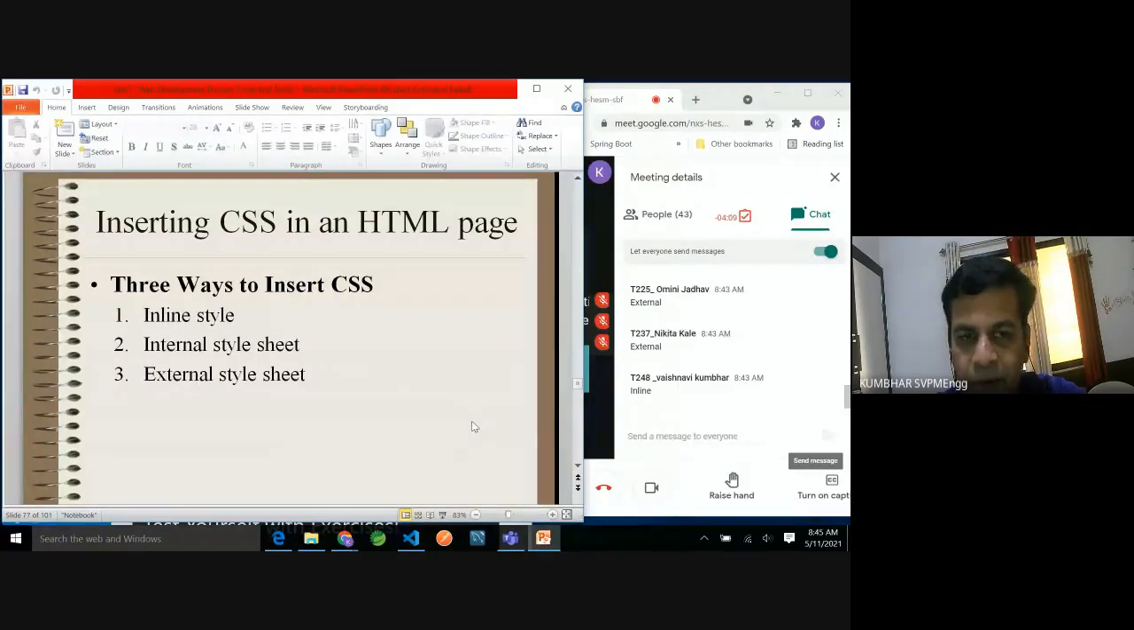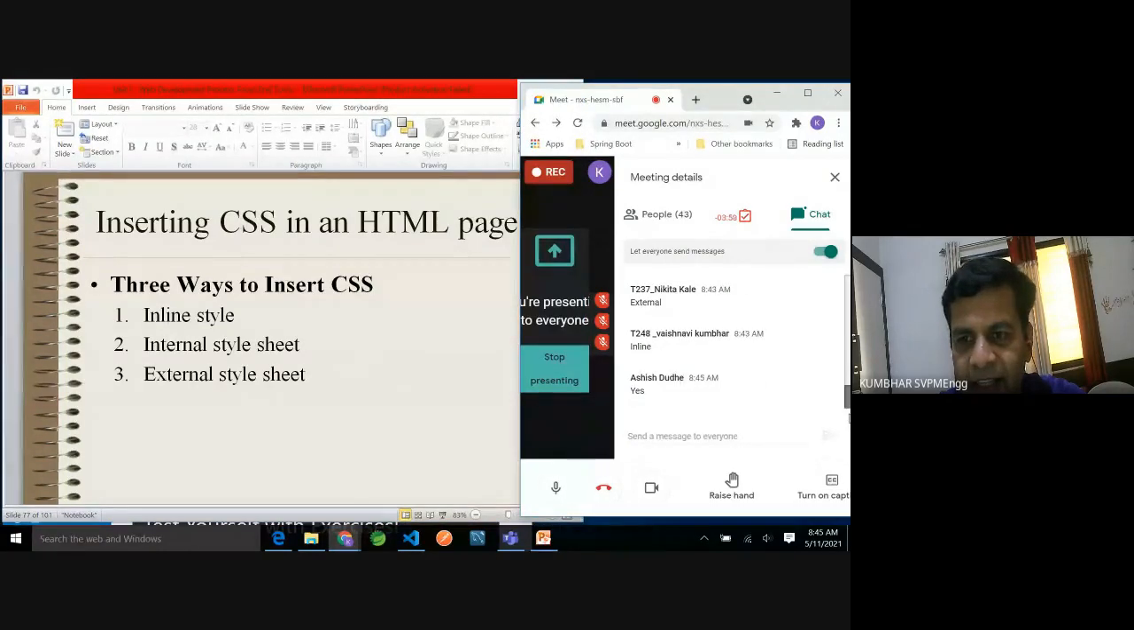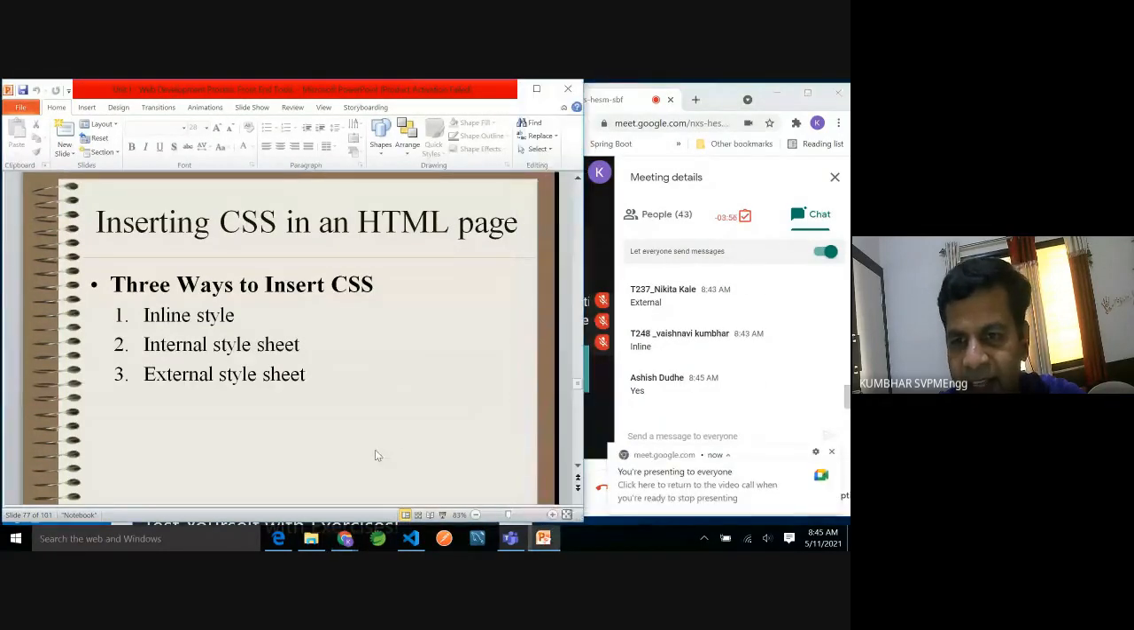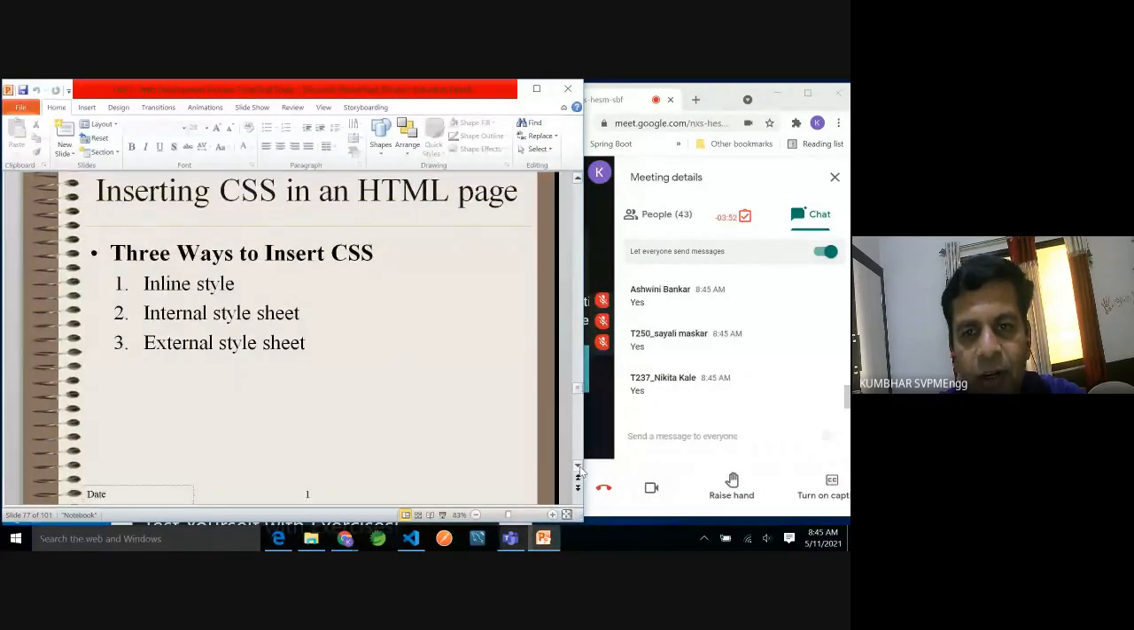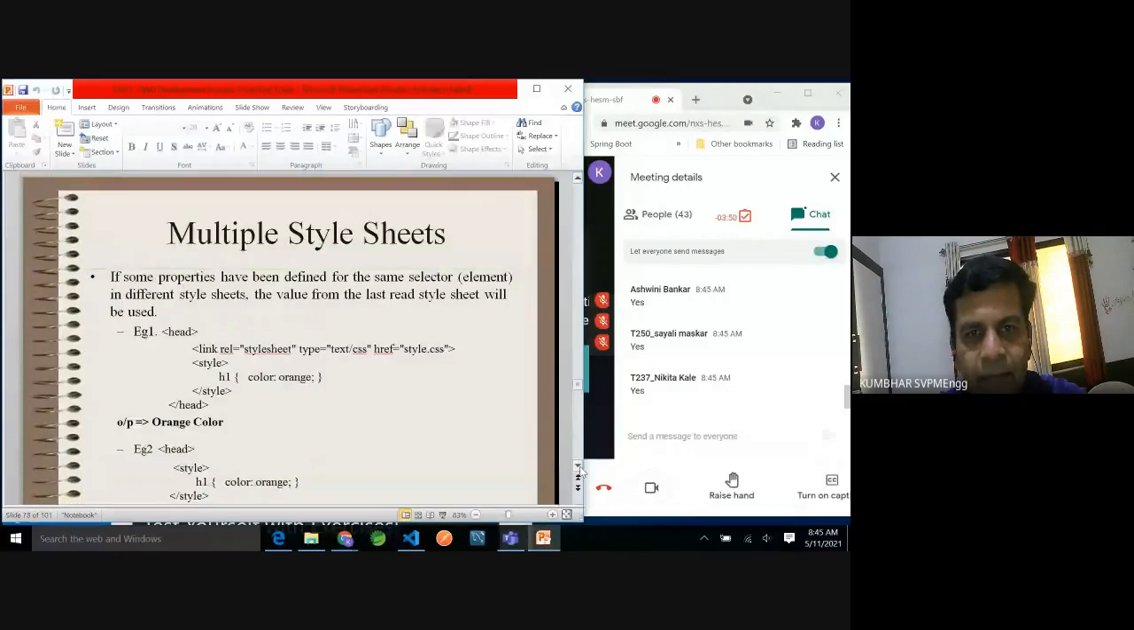I am importing from external. I am defining inline style. I am defining the internal style. Can we do this? Okay, Ashish is saying yes. So yes, it is true. We can go for multiple styles. So multiple style sheets we can apply.